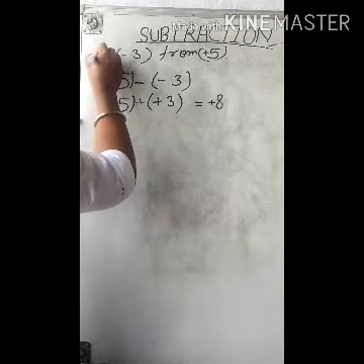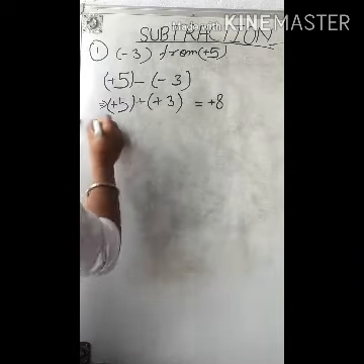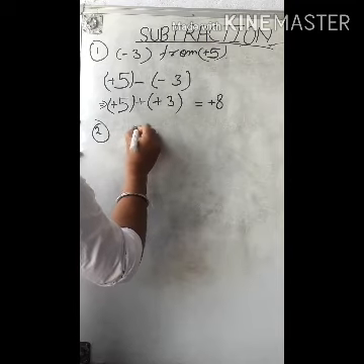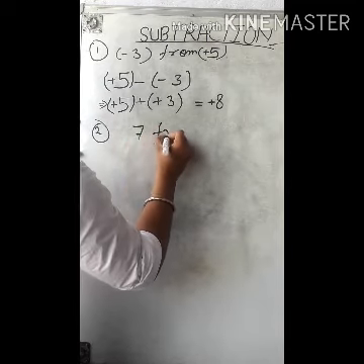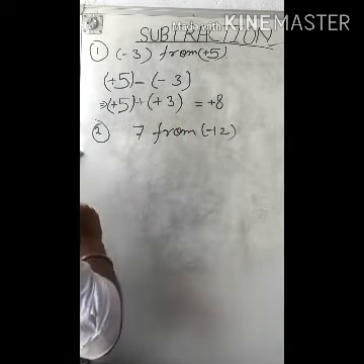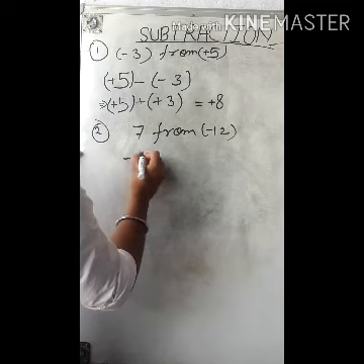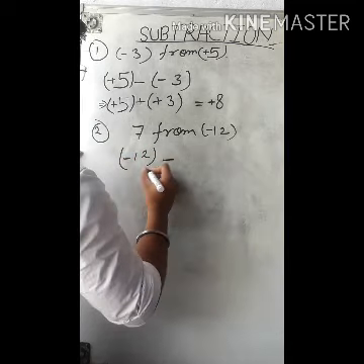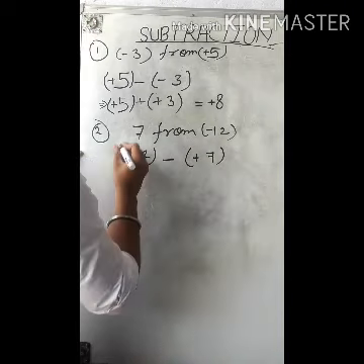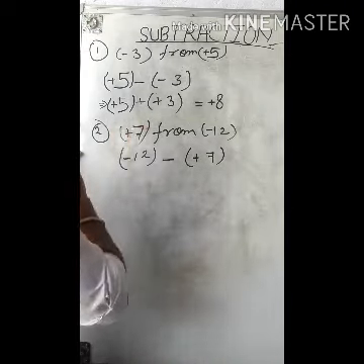Now let me take another example. Now I have to subtract 7 from -12. So how will I write it? -12 minus +7.